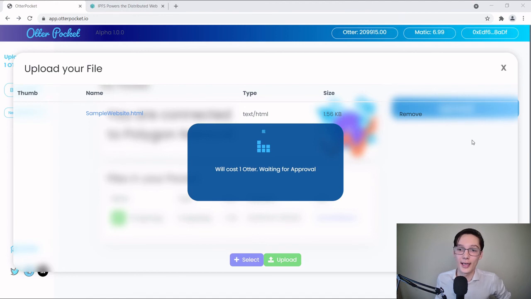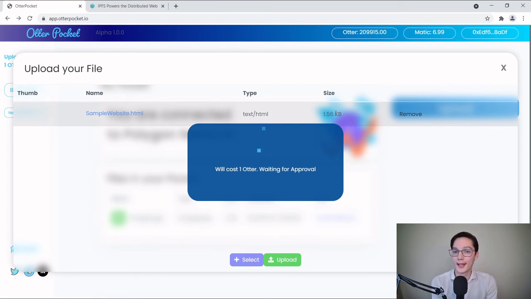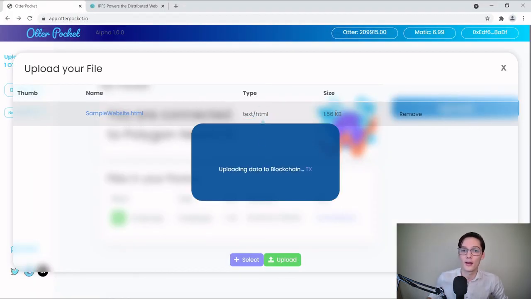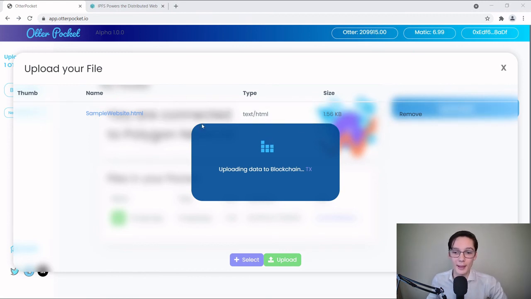I'm going to say, hey, yep, you can approve to spend 1 Otter for us. We're going to wait for that to confirm. And the approval, the transaction at times depend on how much gas you use and also the congestion of the network. So we see it uploaded to IPFS, it confirmed.